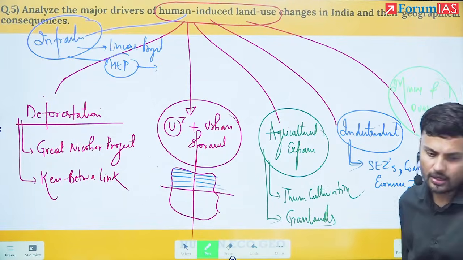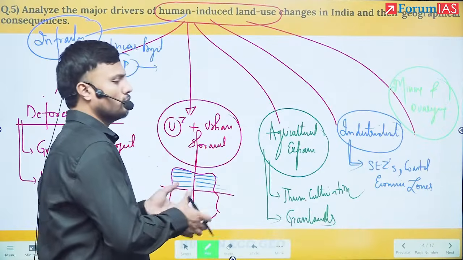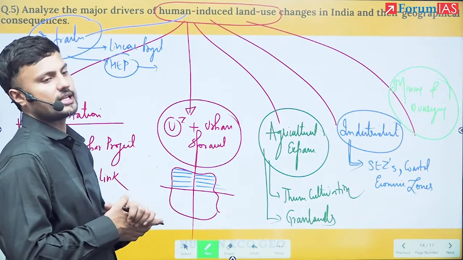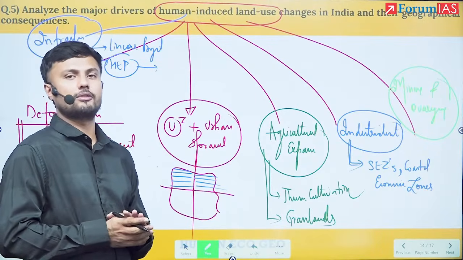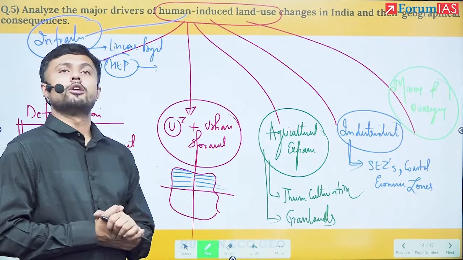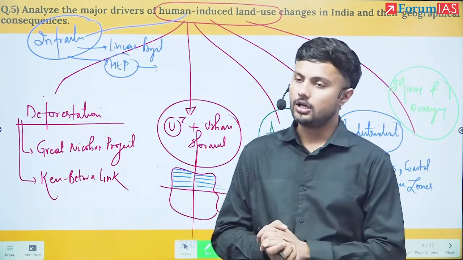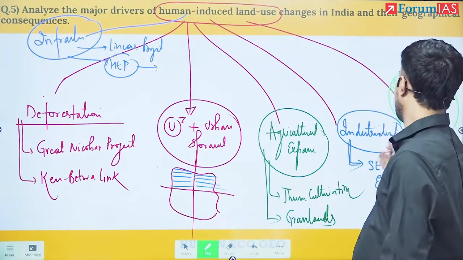Agricultural expansion, here you could easily talk about the move towards water-intensive crops, such as the growth of rice and wheat in Green Revolution areas, growing of cotton and sugarcane in Vidarbha and Marathwada, growing of rice and sugarcane in the Kaveri tract.